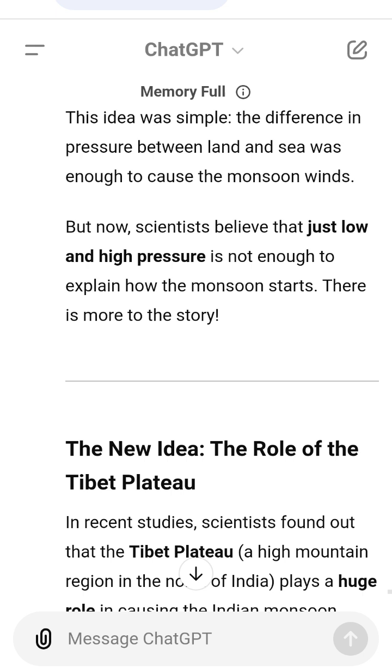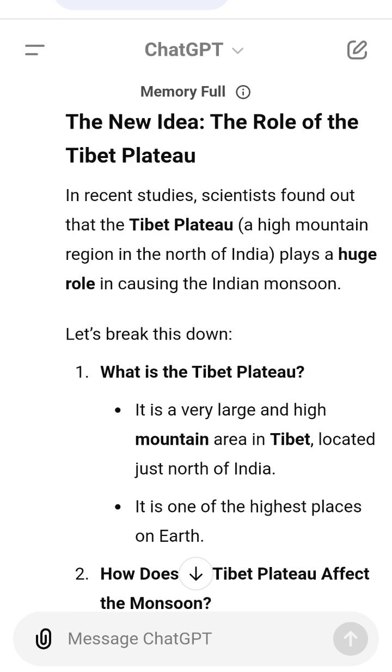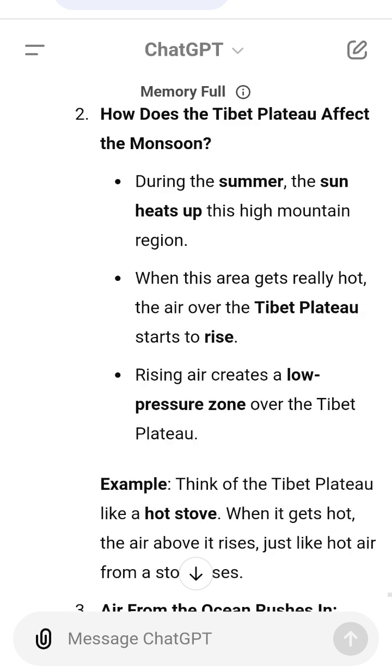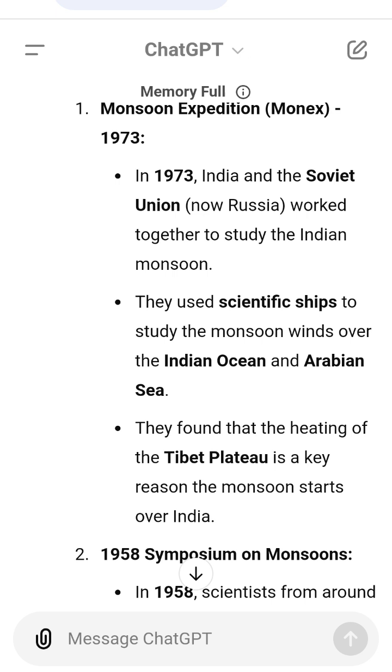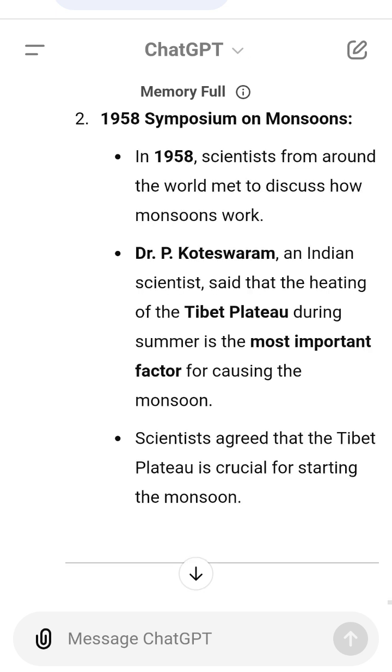Why is this important? The Tibet Plateau is like a trigger for the monsoon. Without it, the monsoon might not happen, or it would be very weak. The monsoon is extremely important for India because it brings rain that helps grow crops. It fills rivers and provides water for drinking. It also cools down the extremely hot temperatures in many parts of India.